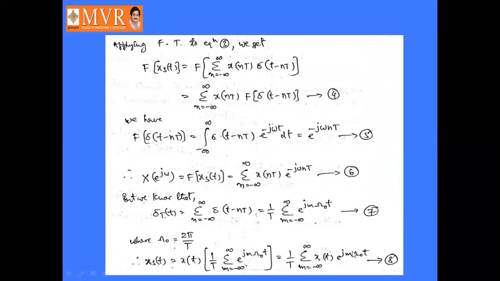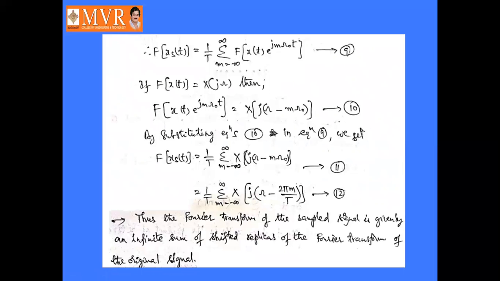So we can write the Fourier transform of xs of t as 1 by T into sigma m is minus infinity to infinity the Fourier transform of x of t into e power jm omega naught t. This is nothing but the time shifting property of the Fourier transform, right? That is X of j omega minus m omega naught.